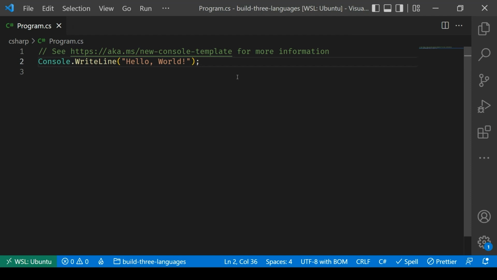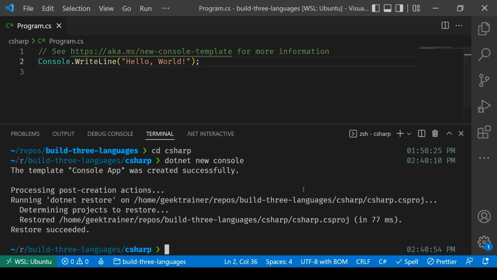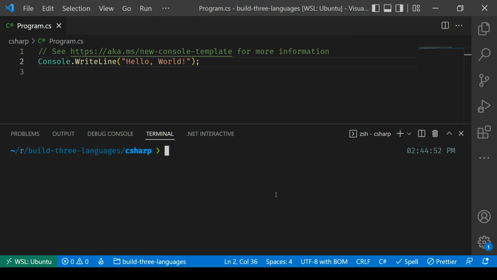Okay, enough talking about it. Let's actually run the code here. So back over here to my terminal window, and let me just clear my screen just so I can get back to the top. And I'm going to say .NET run. Poof. And that will now run my code and display out hello world.